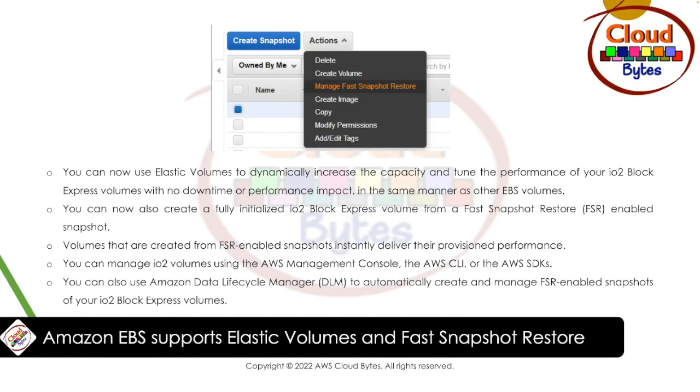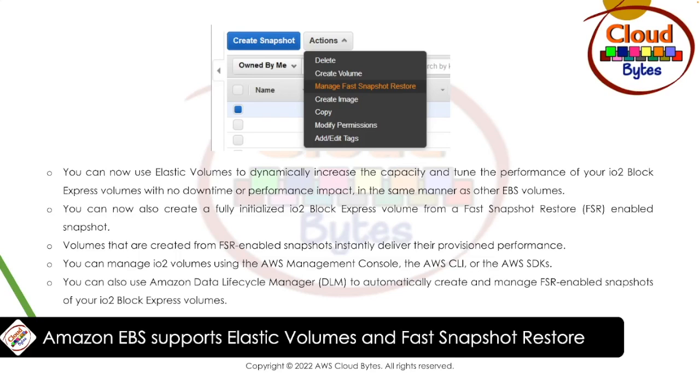Amazon EBS supports Elastic Volumes and fast snapshot restore. You can now use Amazon Elastic Volumes to dynamically increase the capacity and tune the performance of your io2 Block Express volumes with no downtime or performance impact, in the same manner as other EBS volumes. You can now also create a fully initialized io2 Block Express volume from a fast snapshot restore, or FSR for short, enabled snapshot. Volumes that are created from FSR-enabled snapshots instantly deliver their provisioned performance.